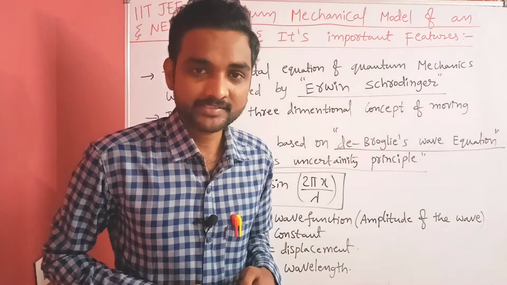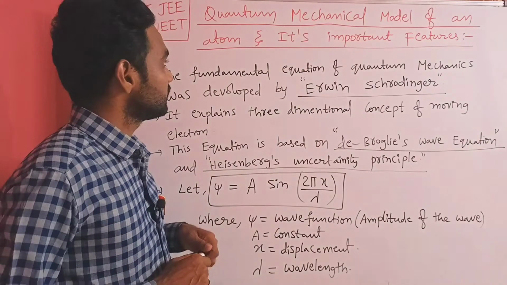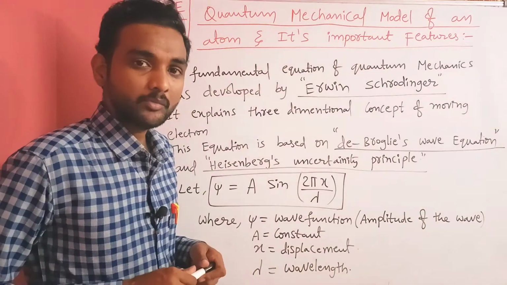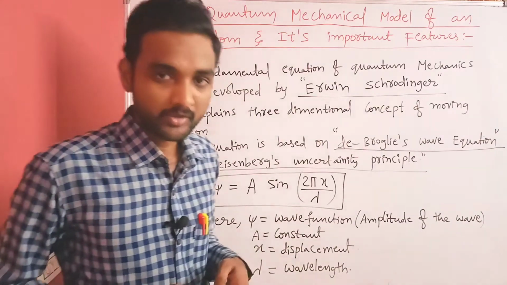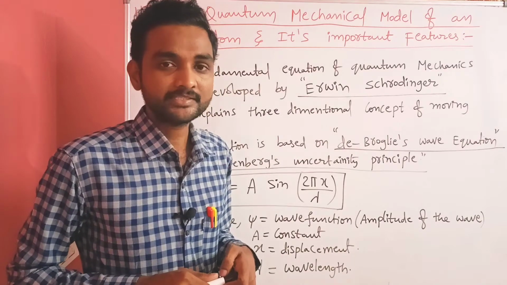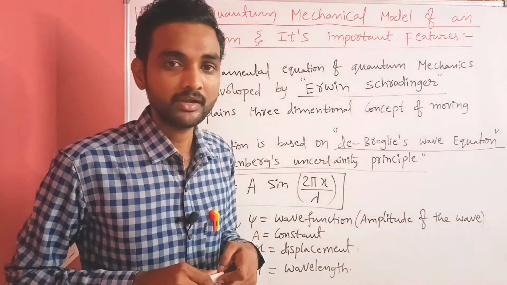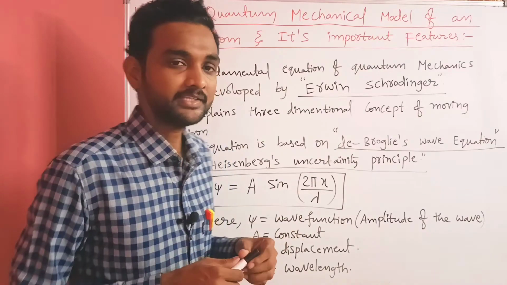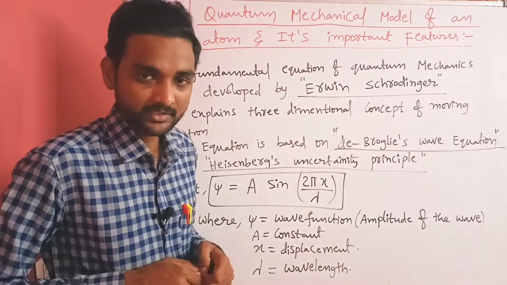Okay, today let me discuss the next topic, quantum mechanical model of an atom and its important features. Up to now we discussed J.J. Thomson atomic model, Rutherford atomic model and Niels Bohr atomic model. These three theories failed in the sense that some limitations are there. In order to rectify the limitations of those theories, the next theory came, that is quantum mechanical model of an atom. Now let me discuss the theory.